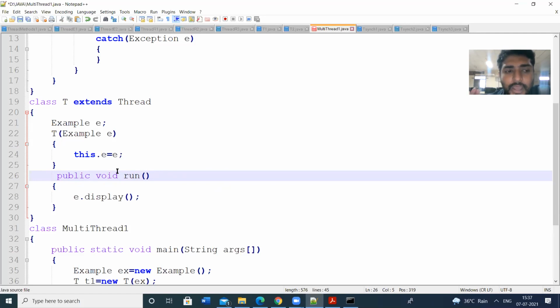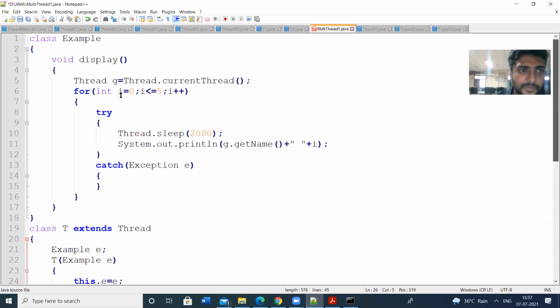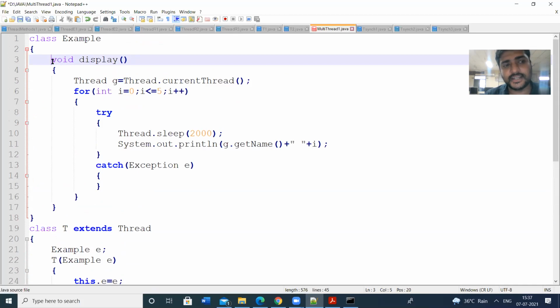Instead, we may use the synchronized keyword in the display method. This is an example class that is not derived from another class, so we can have the synchronized keyword here.